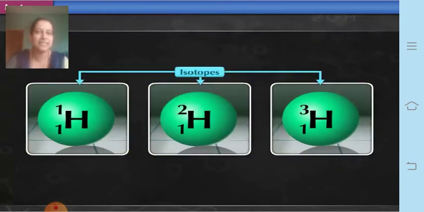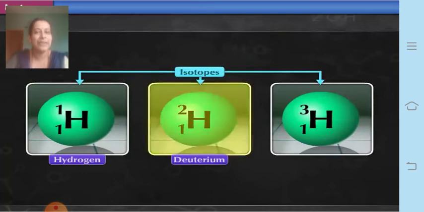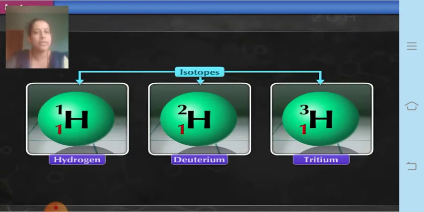Let us take another example. Hydrogen also has 3 isotopes. One is hydrogen, second is deuterium and third is tritium. In the case of hydrogen, the atomic number is the same, that is 1, whereas the atomic mass number is different, that is 1, 2 and 3.